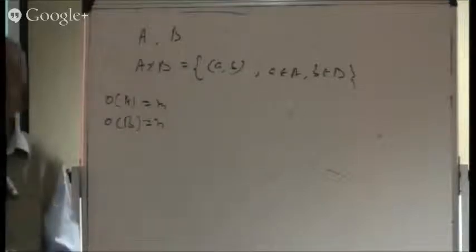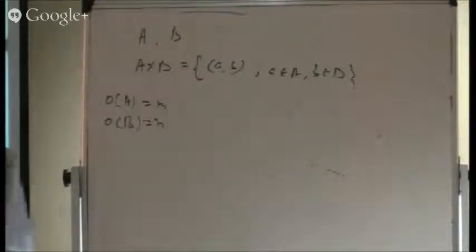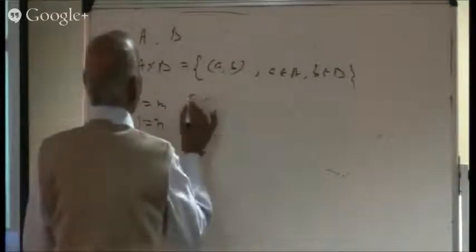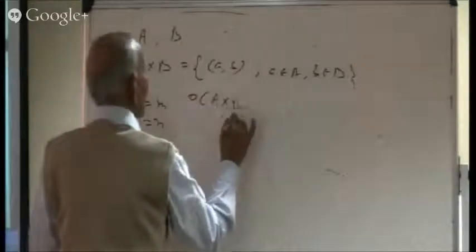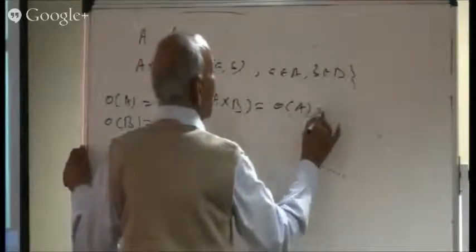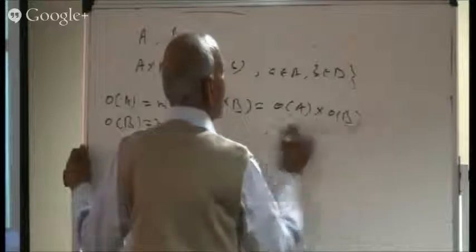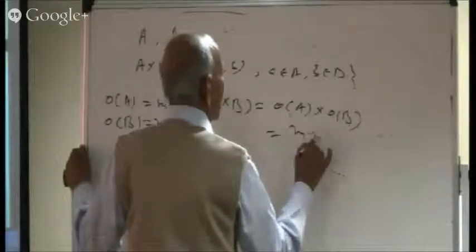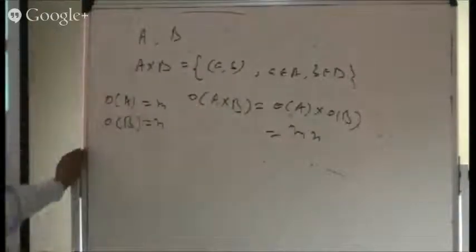A contains M elements, B contains N elements. So what is the order of A cross B? M into N. The order of A cross B is equal to the order of A into the order of B, that is M into N.